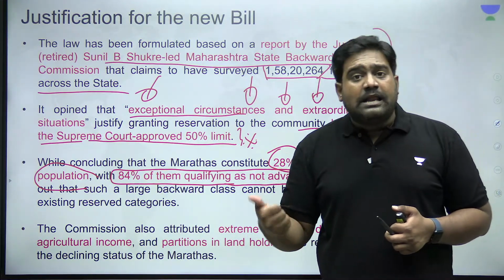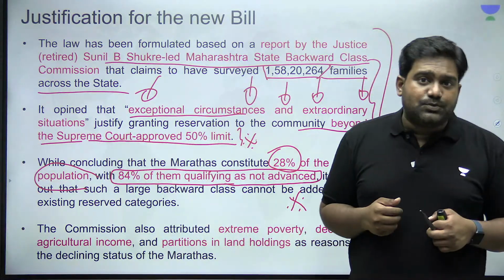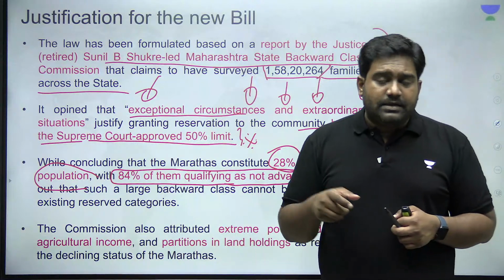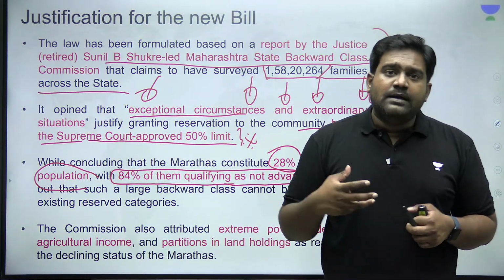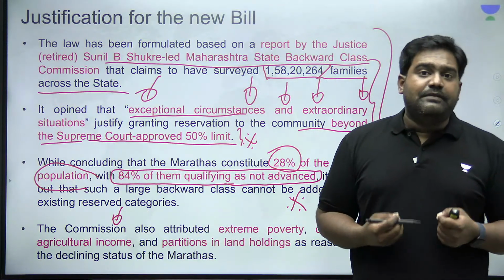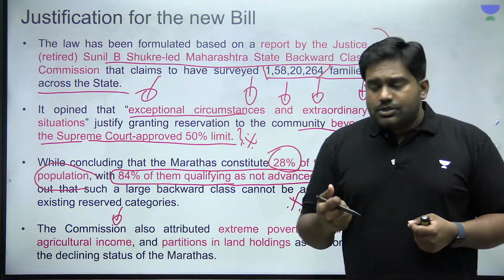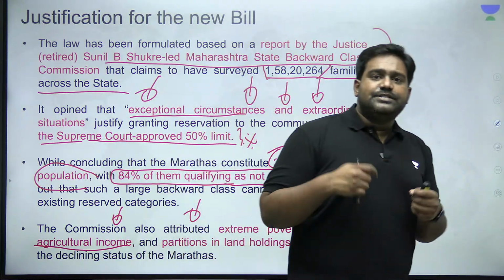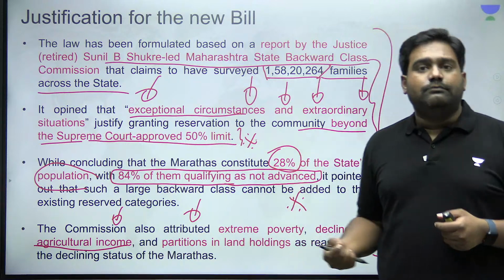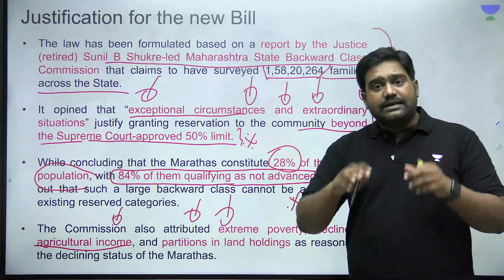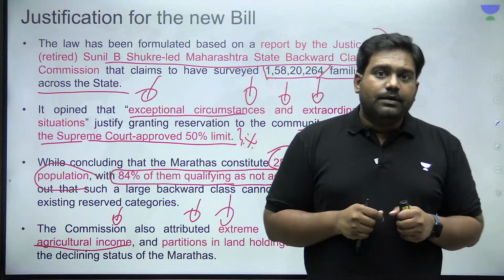Because many of them rely on agriculture. This is in a way valid as well, especially in the Vidarbha, Ahmednagar belt, right? In the Nashik region as well. A number of Maratha families which are into agriculture are not financially well off, right? Since their agriculture income is affected, and since they live in poverty, they don't have good access to education and other opportunities, the commission recommended that reservation should be provided, right?